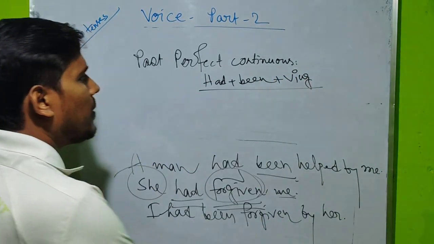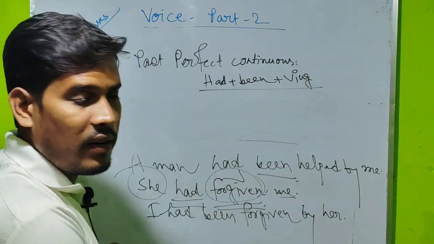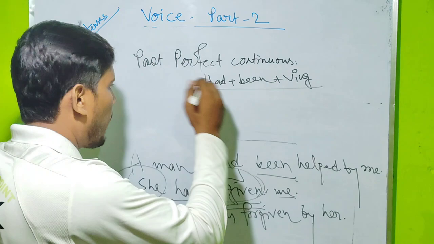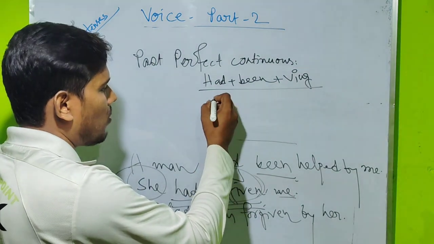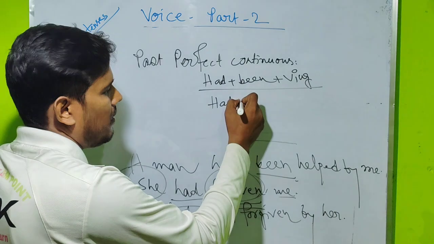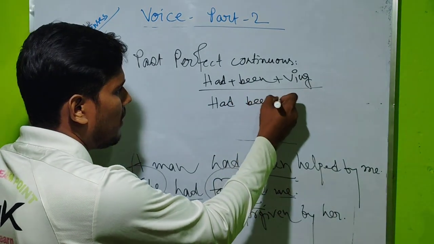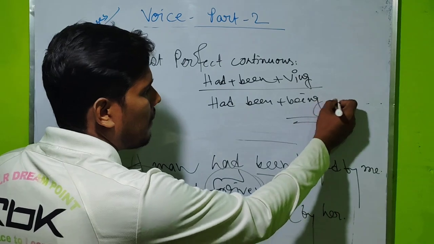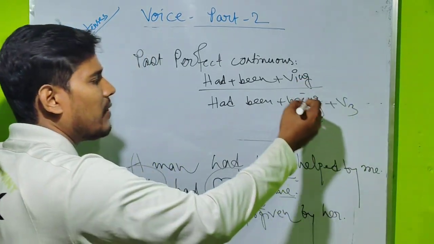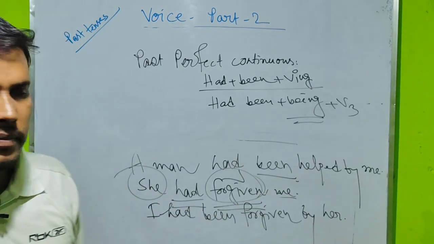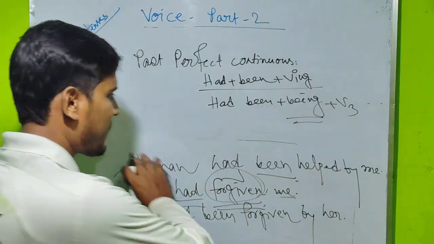Had been plus VING, in this construction you can find it. So now how you have to solve? Try to understand. No need to change had, been also. Extra you have to take, that is being, extra being, and whatever verb is written you have to write down in V3 form. Clear?